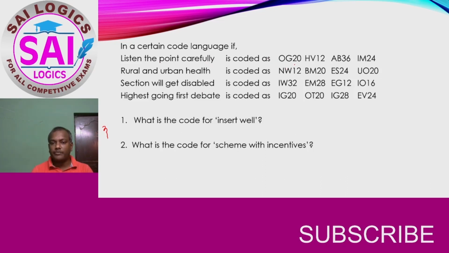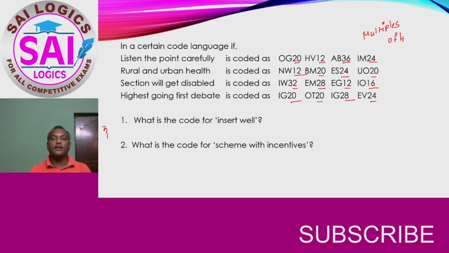If you can observe this number, so this is 20, 12, 36, 24, 12, 20, 24, 20, 16, 12, 28, 32, 20, 20, 28, 24. So what conclusion you will get?